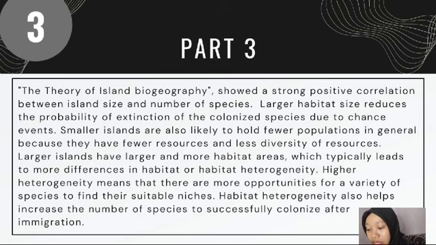Higher heterogeneity means that there are more opportunities for a variety of species to find their suitable niches. Habitat heterogeneity also helps increase the number of species to successfully colonize after immigration.